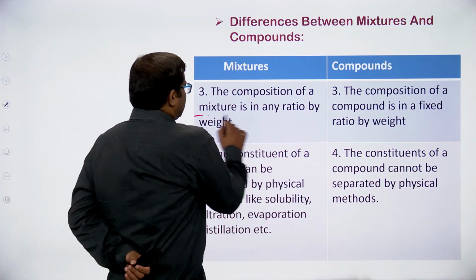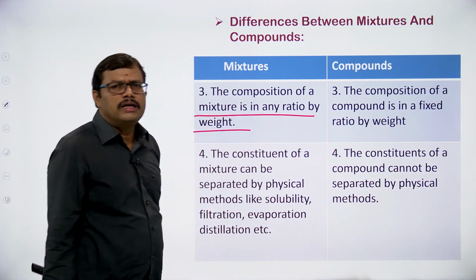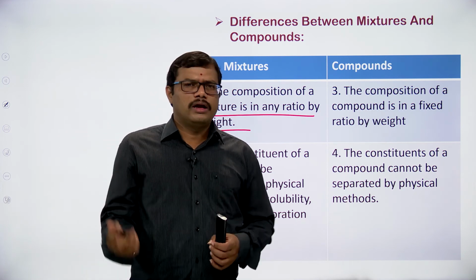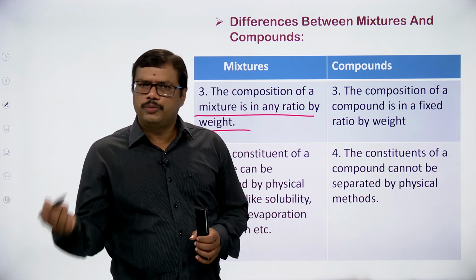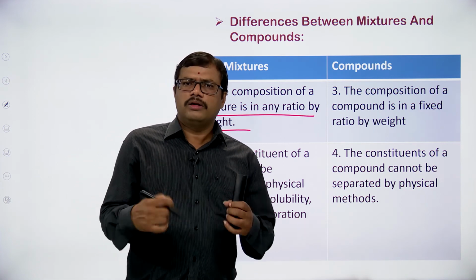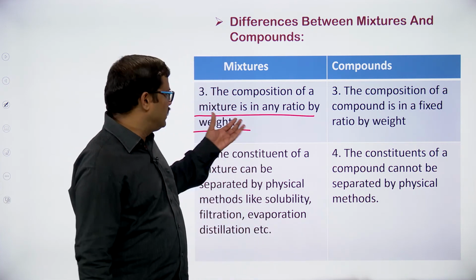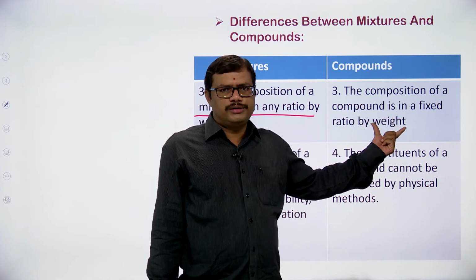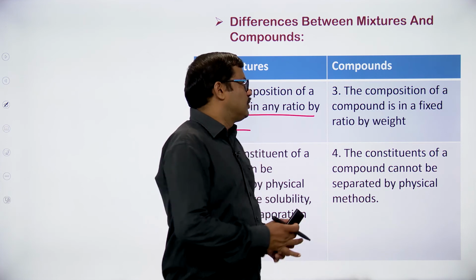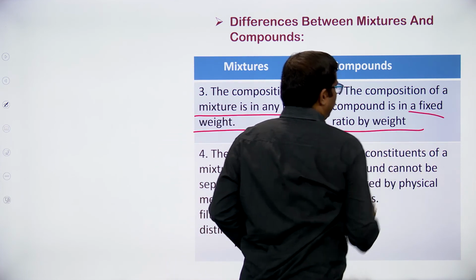The composition of a mixture cannot be fixed in any ratio. There is no fixing. You can take 1 spoon of sugar in water or 2 spoons of sugar in water or 3 spoons of sugar in water. There is no particular fixed composition in this case. But in the case of water we have observed that always 2 hydrogen atoms and 1 oxygen atom will react. So the composition is fixed by weight.